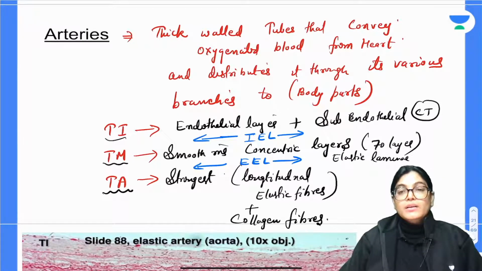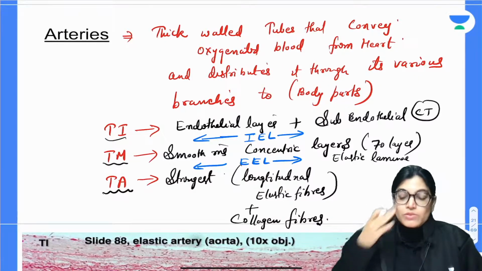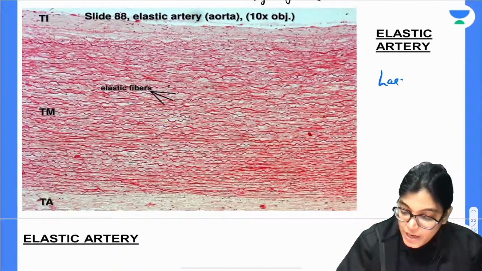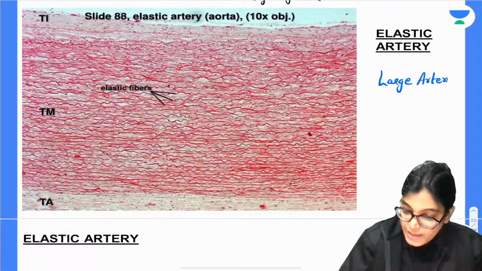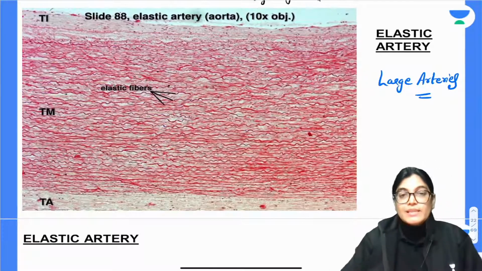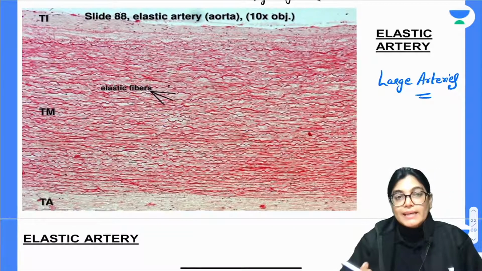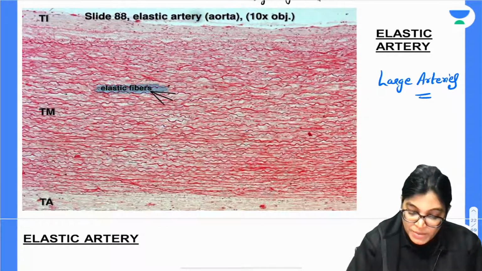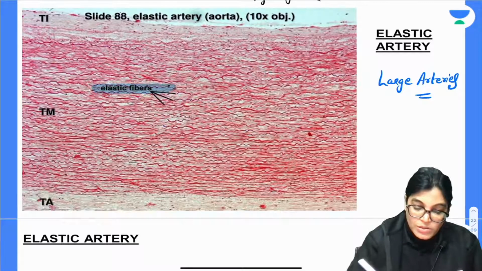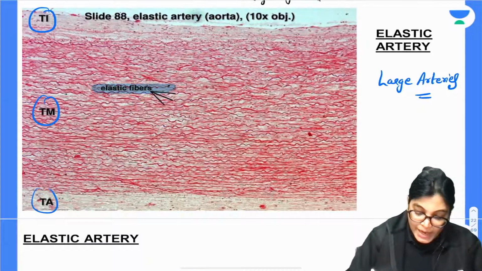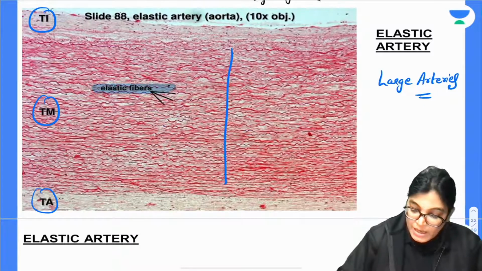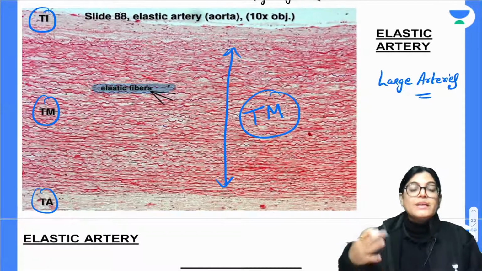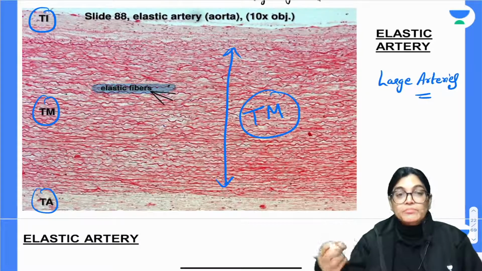Now, here there is a further difference between elastic artery and muscular artery. So if you will see, this is a slide of an elastic artery. The elastic artery means large arteries. They are very large arteries, and you can see in the slide, this is the 10x slide, and you can observe so many elastic fibers shown, and also the three layers Tunica intima, media and adventitia, but the largest of the layers is the Tunica media. So the thickest layer in case of elastic artery is the Tunica media layer.